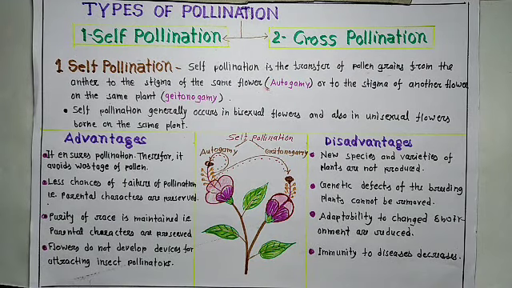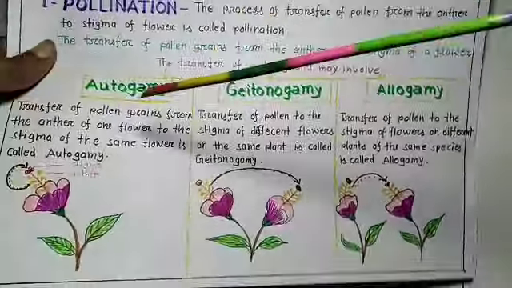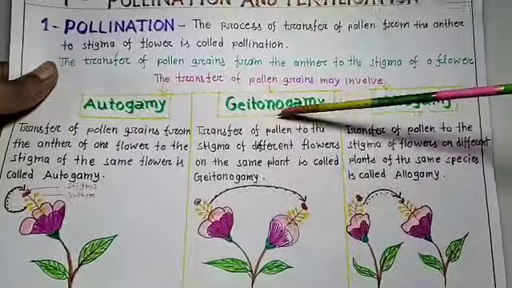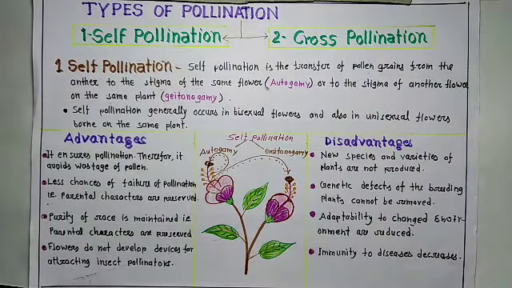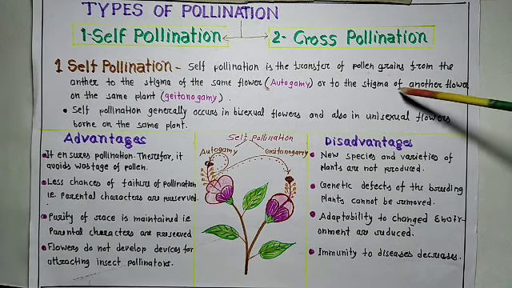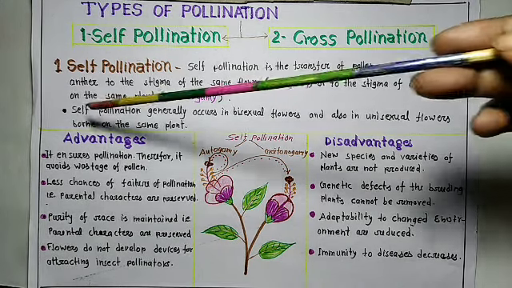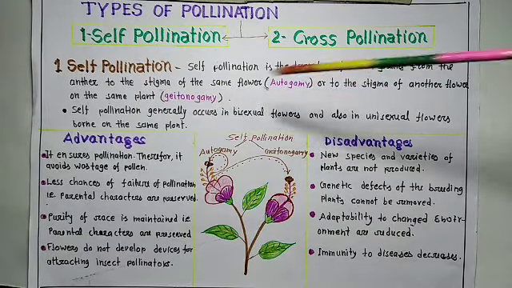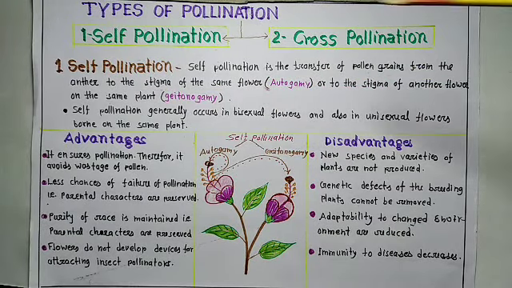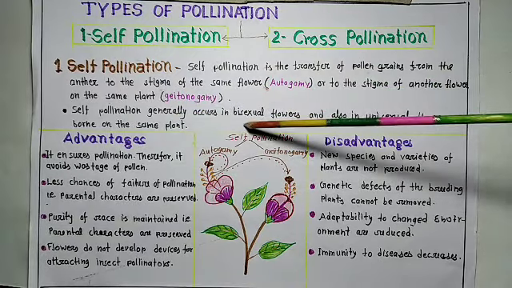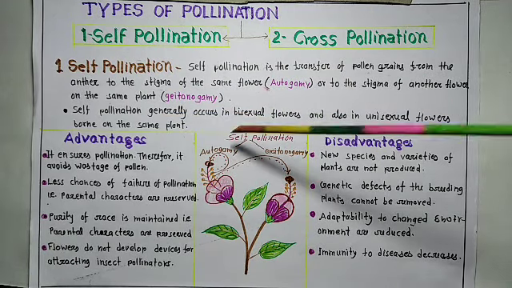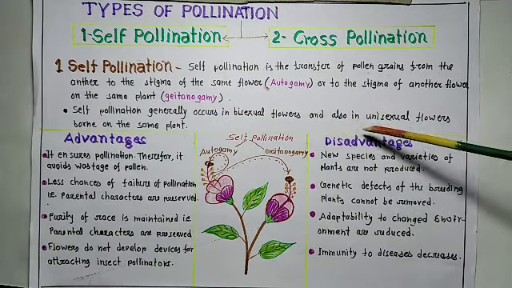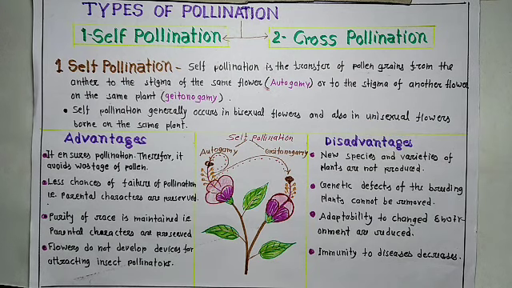Stigma of the same flower. Here, autogamy and geitonogamy are examples of self-pollination. Stigma of another flower on the same plant, that is geitonogamy. This is known as self-pollination. Self-pollination generally occurs in bisexual flowers and also in unisexual flowers borne on the same plant.